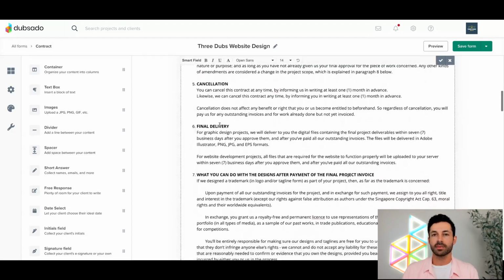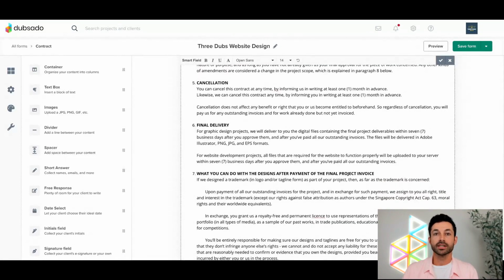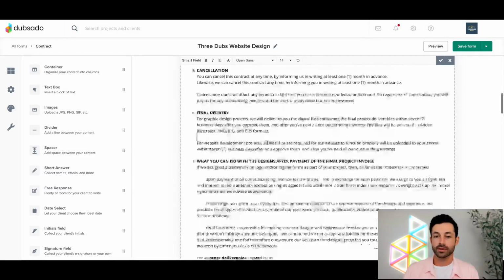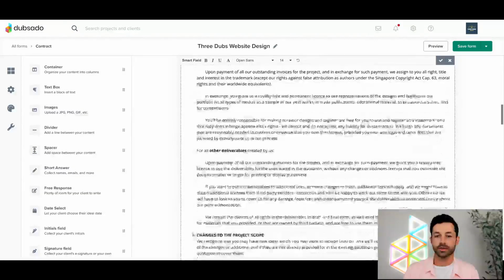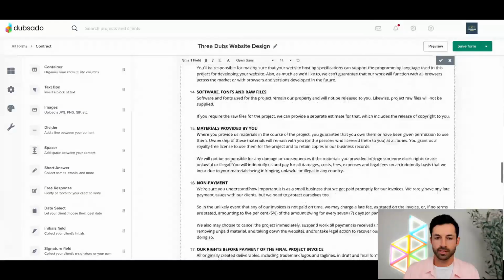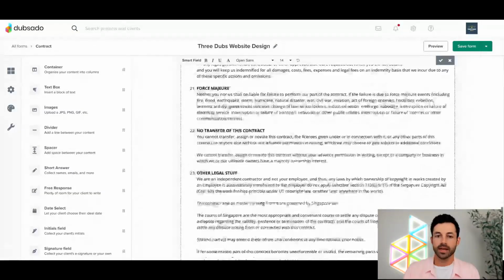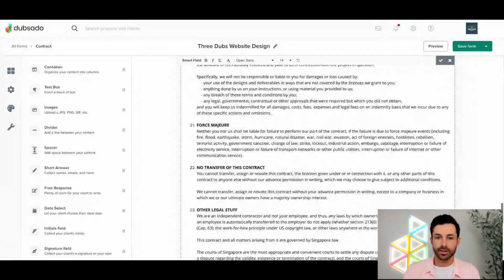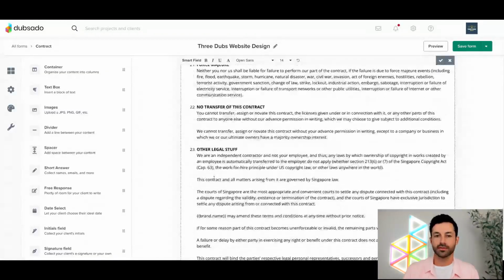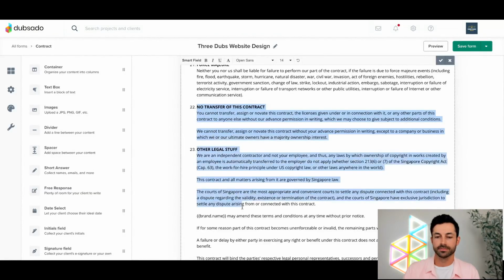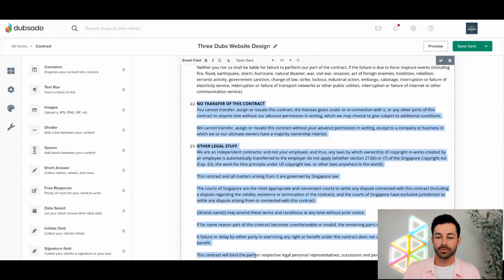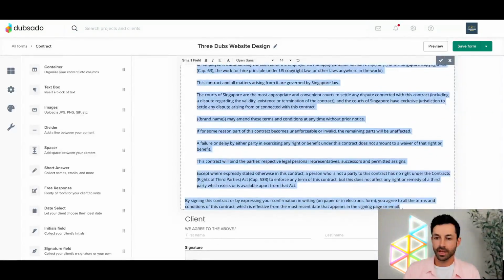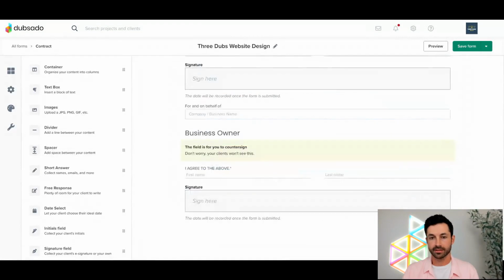The one thing is, maybe I want to have some initial fields after 1 or 2 of my different clauses in my contract. As you can see here, this is all one big text box. So let's say if I scroll down a little ways, maybe I want there to be an initial field after the force majeure clause. So if that was the case, I would click into this text box. I'm just going to take this entire piece here. I'm going to cut this. I'm going to say Command X.